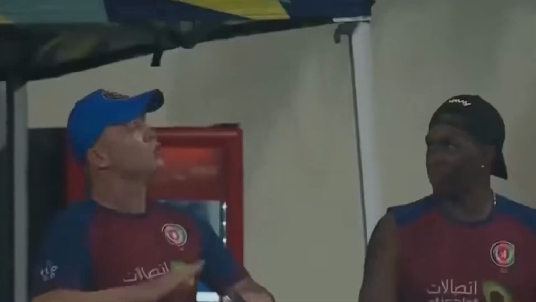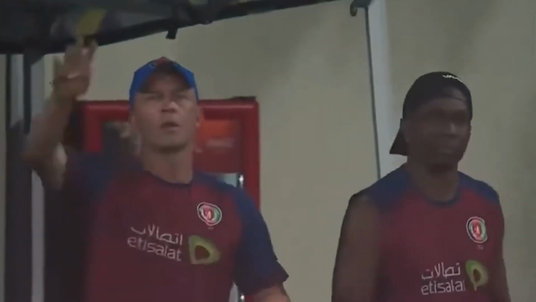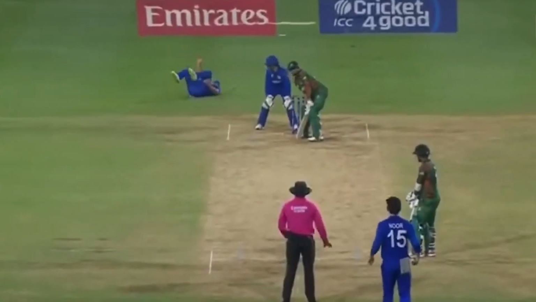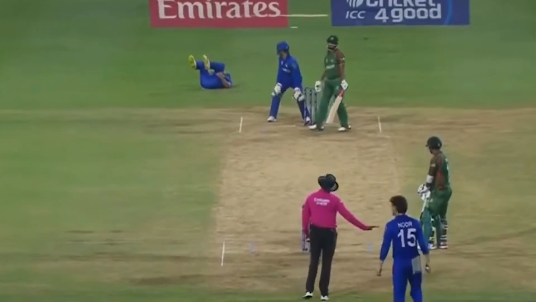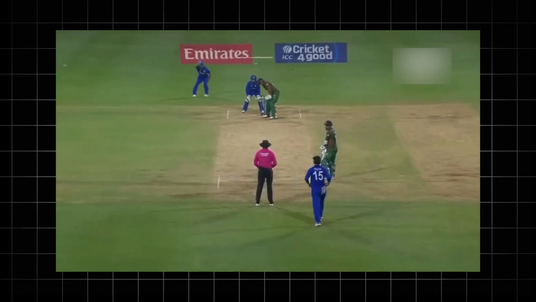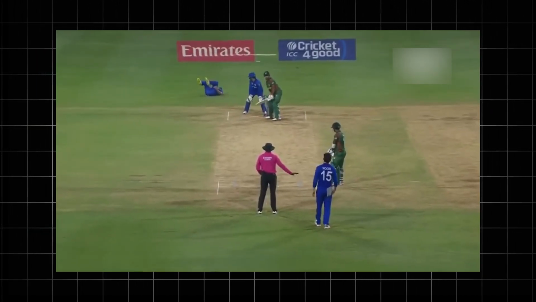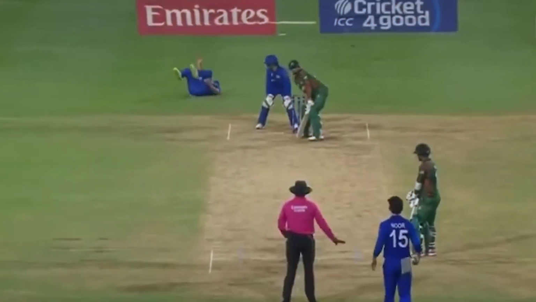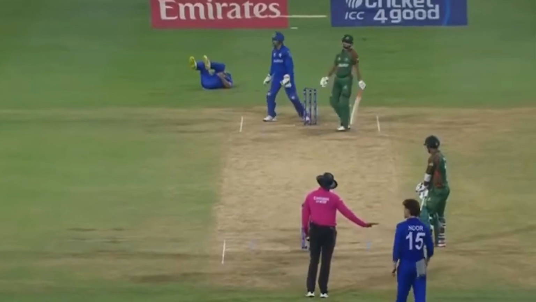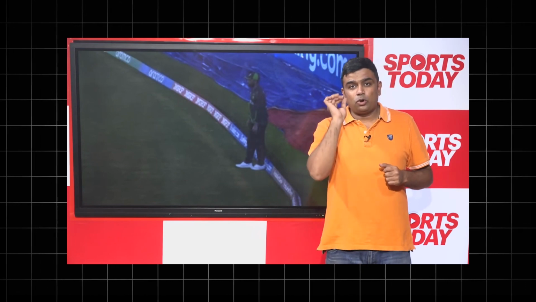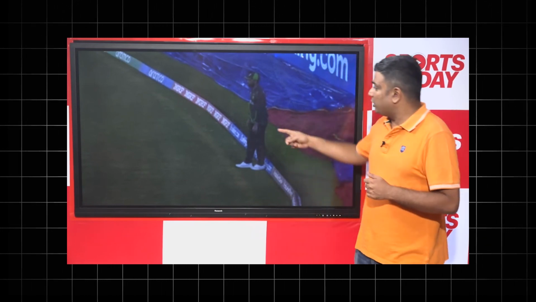Now, T20 cricket is fast and unpredictable, but sometimes it gets sneaky too. In the 2024 T20 World Cup, Afghanistan was up against Bangladesh when rain clouds rolled in. That's when things got weird. Coach Jonathan Trott was caught signaling his players to slow things down. And soon after, Gulbuddin Naib dropped to the ground, clutching his leg like he'd been sniped out of nowhere. There was some controversy brewing when it came to this particular image.